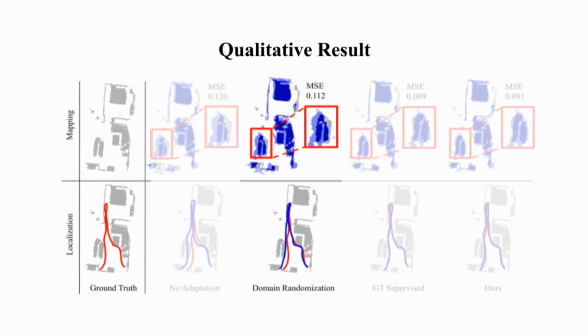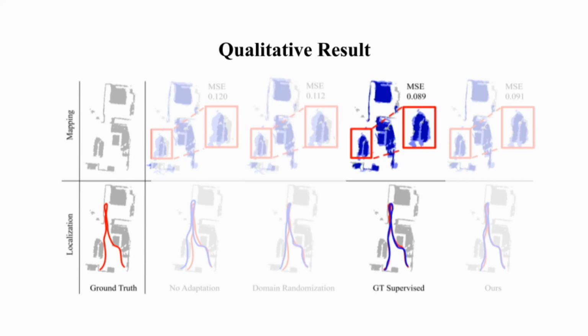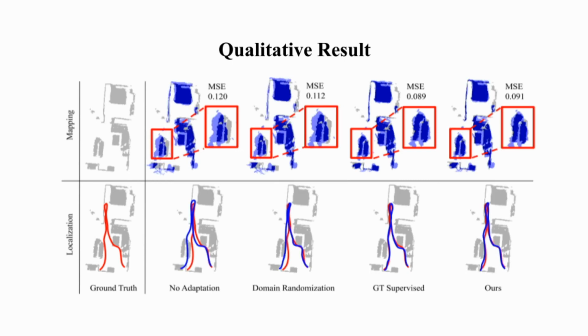We also compare our method to the domain randomization, as it is a learning approach widely used for domain adaptation. The model is randomly trained for the various combinations of noises with ground truth supervision. GT Supervised is the model fine-tuned with the ground truth supervision in the new environment, so then it serves as the upper bound of the performance for our adaptation model. We can see that our agent better aligns with the ground truth compared to no adaptation agent or domain randomization agent.